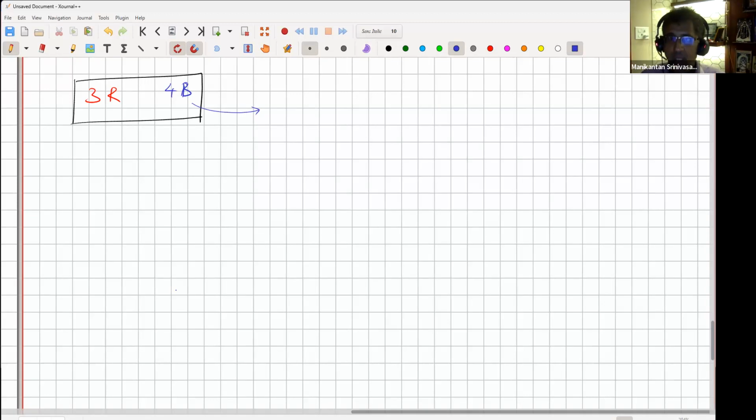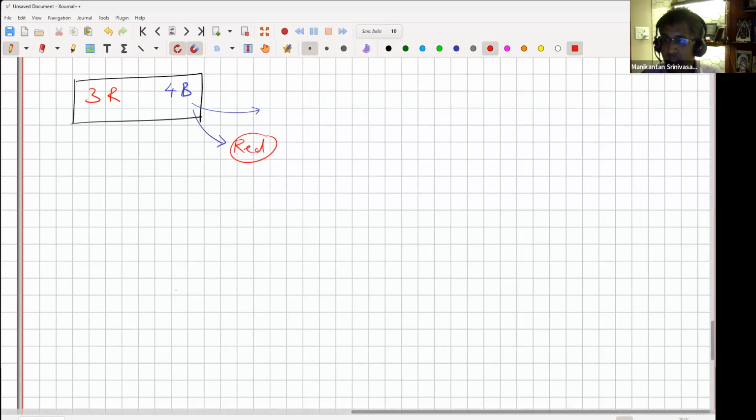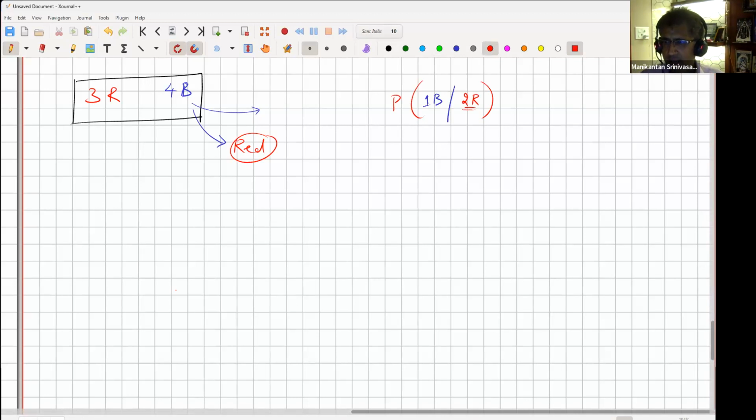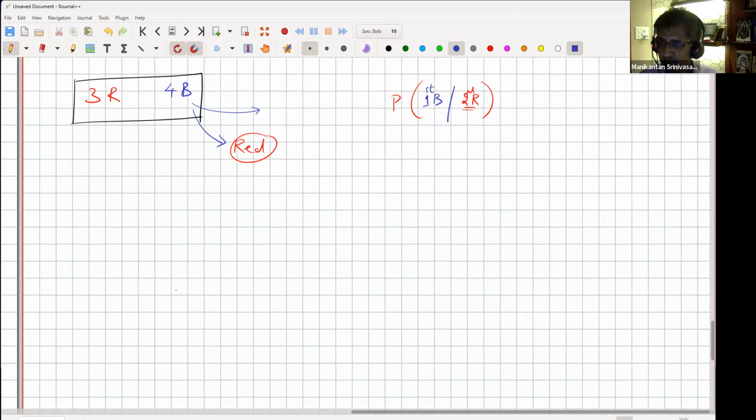You're still blindfolded. Now you're asked to pick one more ball. Now you observe it's red. Now your blindfold is taken off and you see that the second ball that you picked is red. You can visually see this. Now my question is, what is the probability that the first one was blue, given the second one that you just observed was red? So the illustration is clear, right? The second one is red, and now I'm asking you, what is the probability the first one was blue? It's conditional probability. The ball that you threw out of the window, which you did not see, what is the probability that was blue?